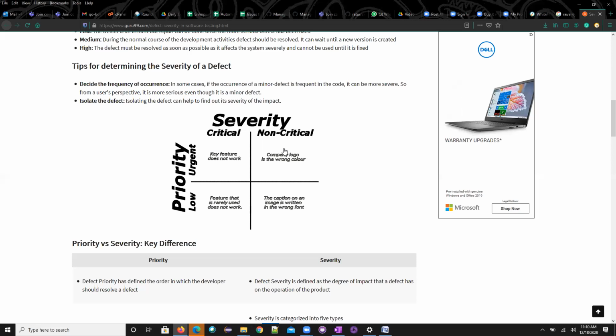There is a huge debate on this, because in any organization the testers will say, boss, we are logging the bug, we know what the severity is. Now, on the opposite side, the developer will come and say, boss, we are fixing this, we know what the impact of this particular bug is and what the priority is. You don't decide, I'll decide this. So there is always a cold war between the people.